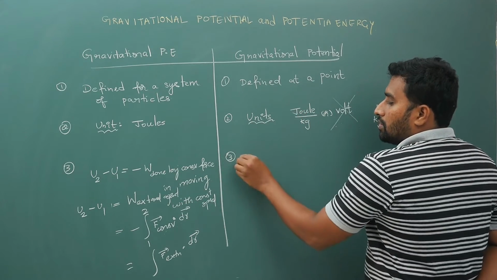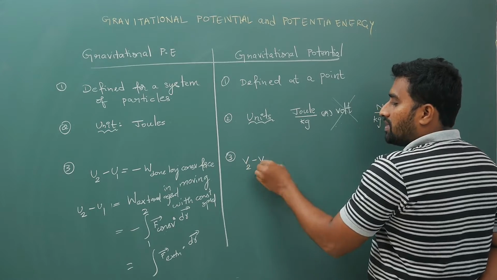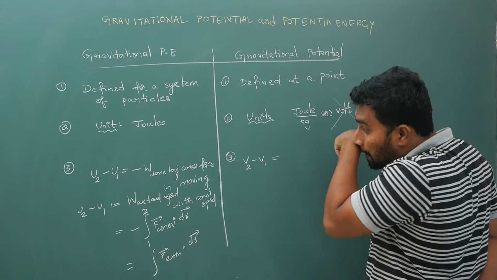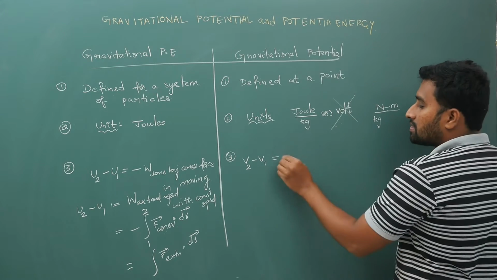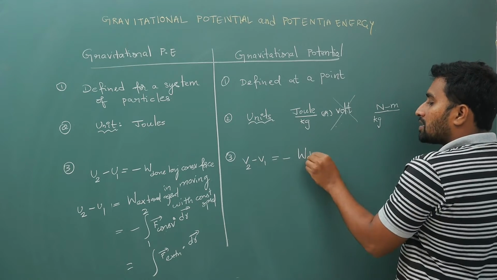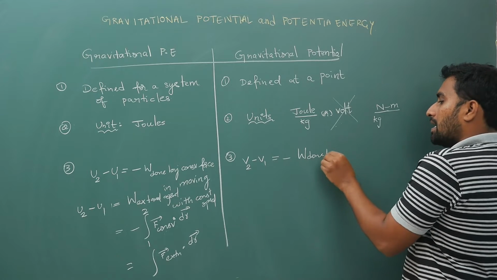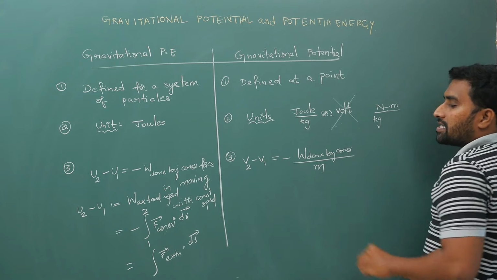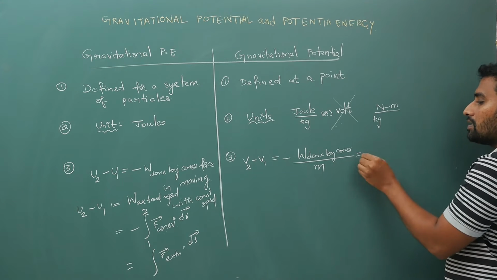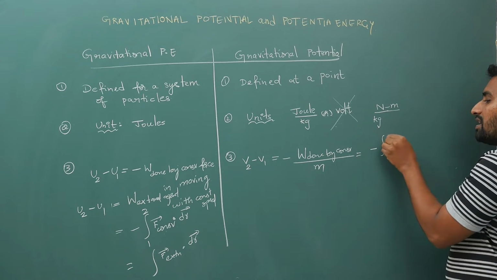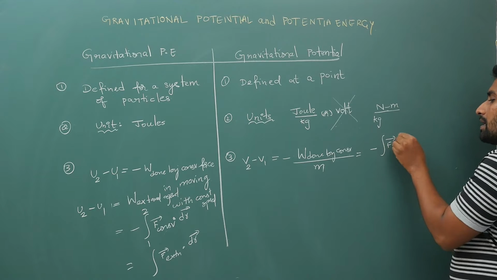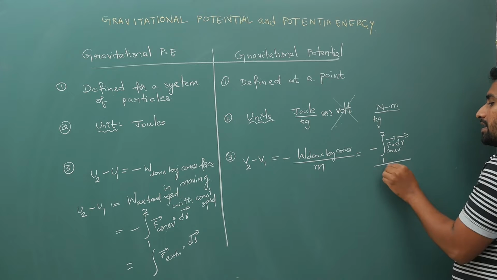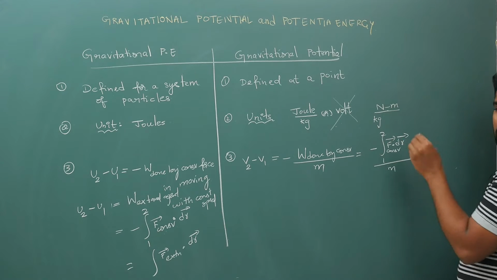Here V2 minus V1, between 2 points, the potential difference, is minus of work done by the conservative force per unit test mass. That equals minus of the integral of F conservative dot dr bar in moving from 1 to 2, whole divided by mass. But F by M is the field.